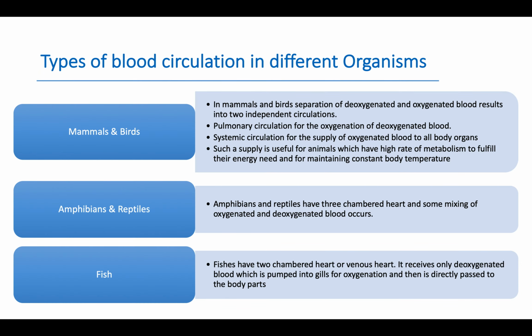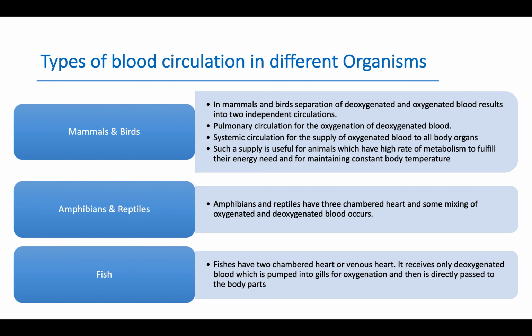Types of blood circulation in different organisms. Mammals and birds. In mammals and birds, separation of deoxygenated and oxygenated blood results in two independent circulations. Pulmonary circulation, that is for the oxygenation of deoxygenated blood from heart to lungs, is called pulmonary circulation.